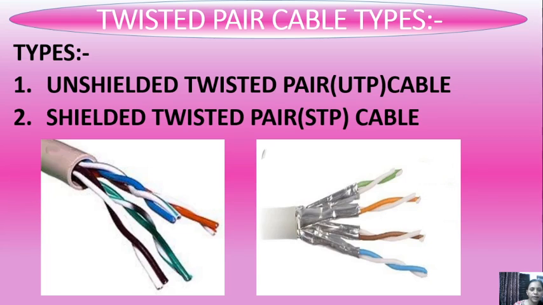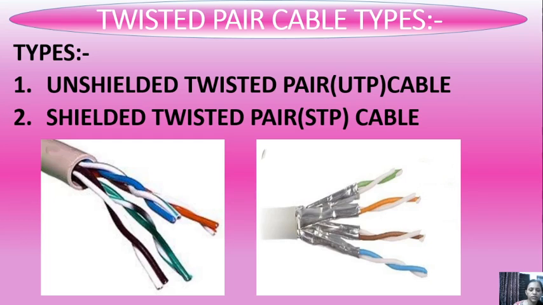Now there are types of twisted pair cable. There are two types. First one is unshielded, that means UTP cable. Second one is shielded. So what's the meaning of shielded here? What is this word shield, shielding, shielded?